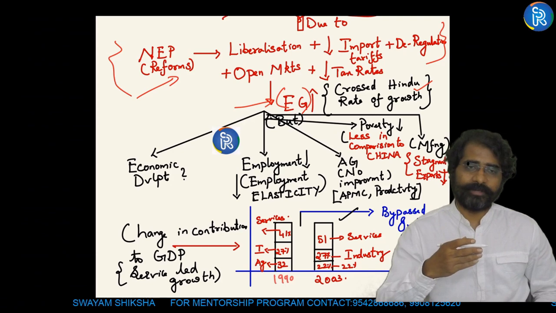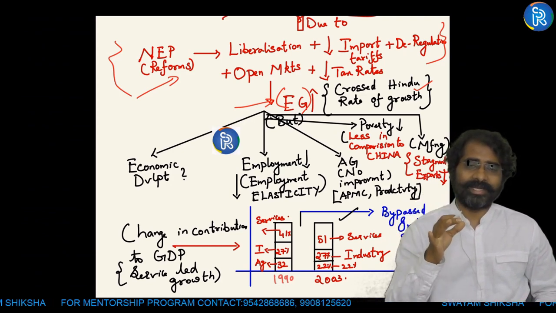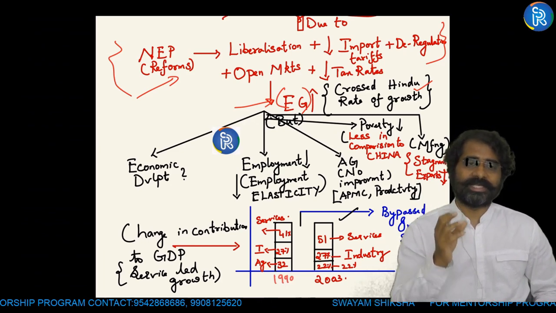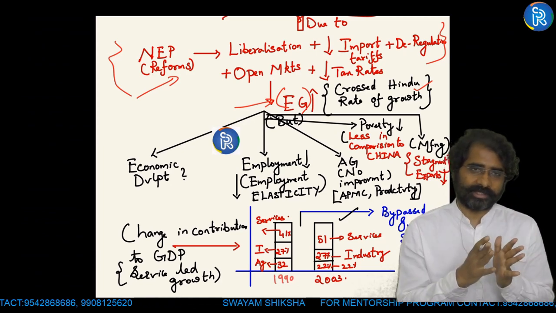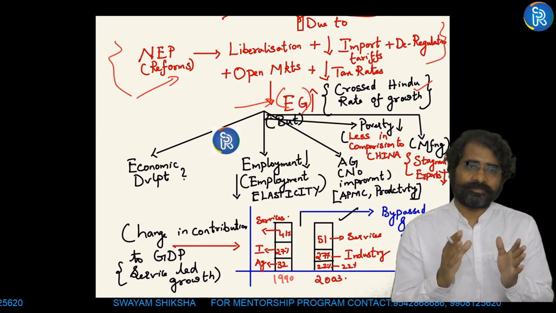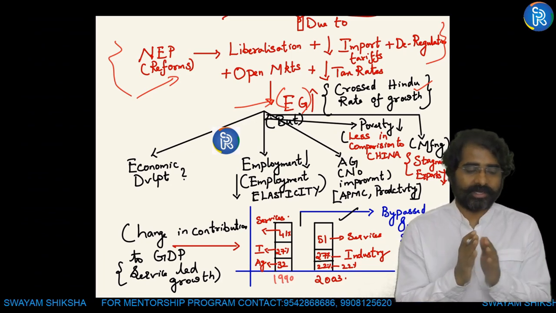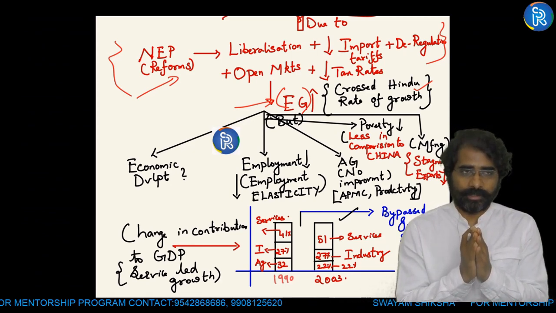You cannot shift people from primary to tertiary. So obviously people's dependence on land increased. Therefore, there was more pressure on agriculture, which has led to the problem of disguised unemployment in the agriculture sector. When we talk about poverty, unless you create jobs in the manufacturing sector, you cannot handle poverty, which is a very clear-cut thing.